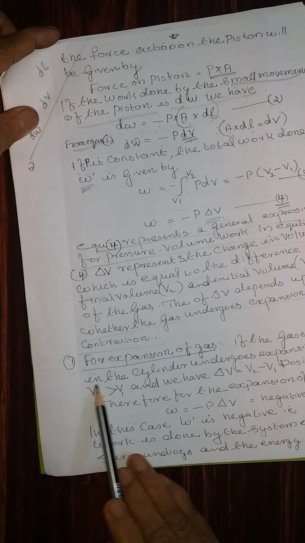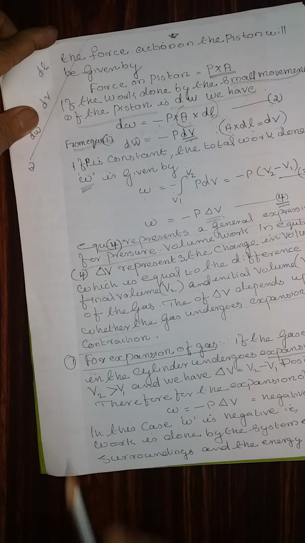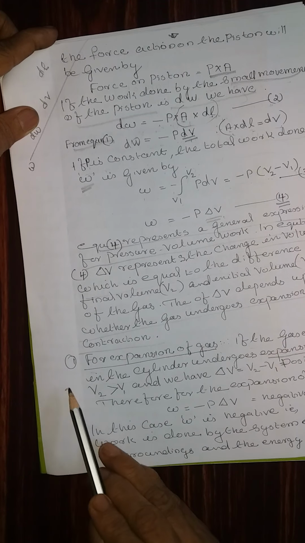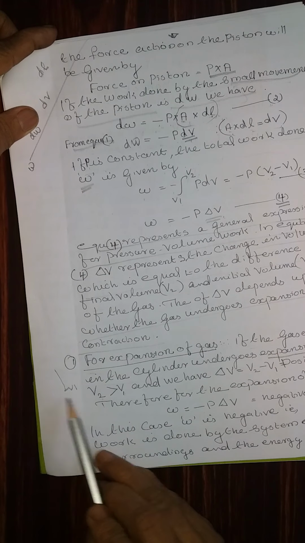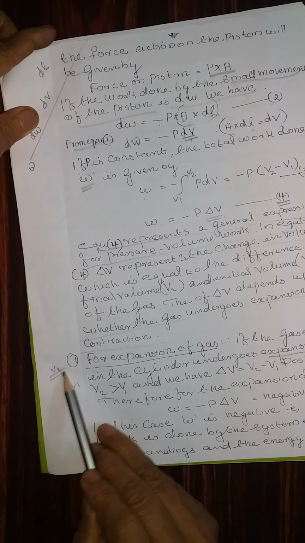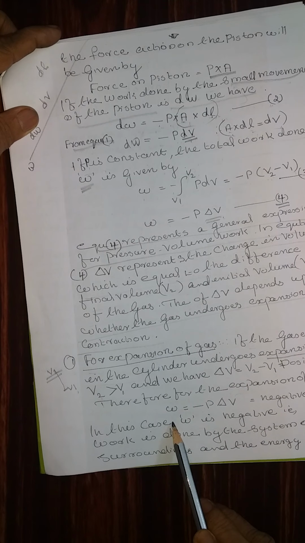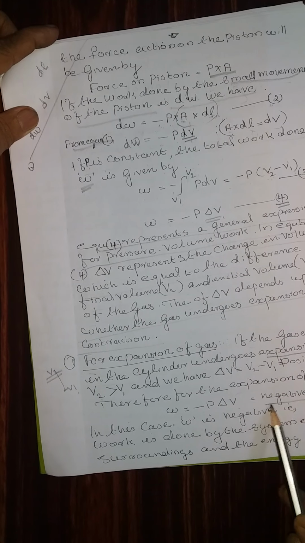If the gas enclosed in a cylinder undergoes expansion, V2 will be greater than V1, where V1 is the initial volume and V2 the final volume. Therefore, for the expansion of a gas, W is equal to minus P delta V, which is negative.